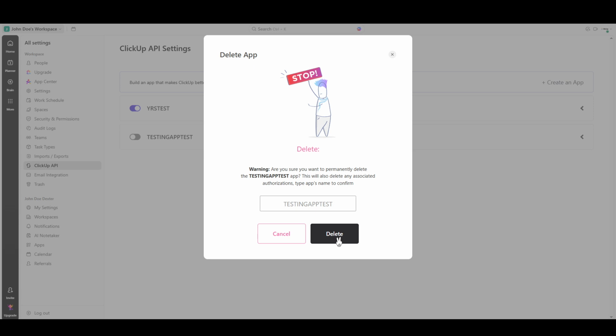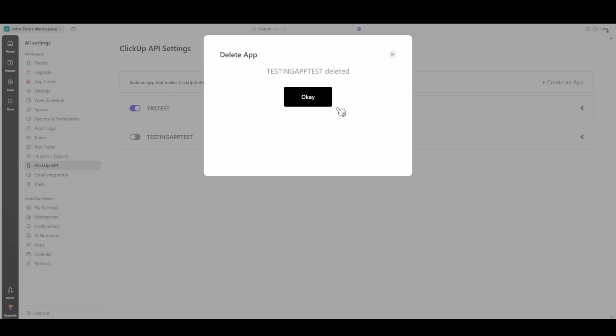To proceed, type in the name of your application where prompted. Double-check the spelling and make sure it's entered exactly as it's supposed to be. Once you've re-entered the name correctly, click the Delete button. Upon doing so, your API key will be permanently deleted, and any connections through it will cease immediately.